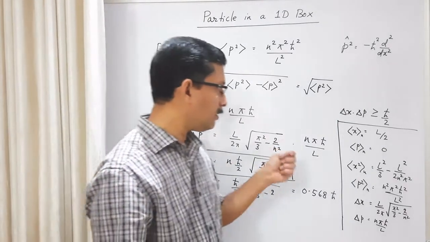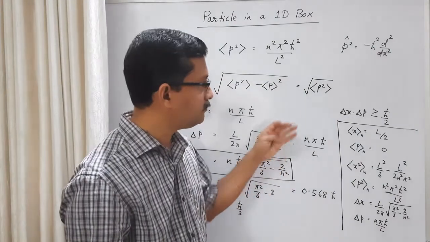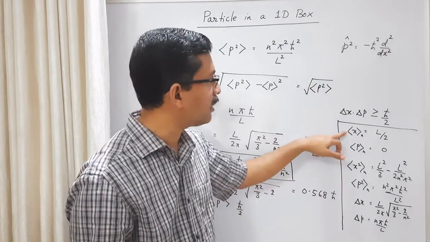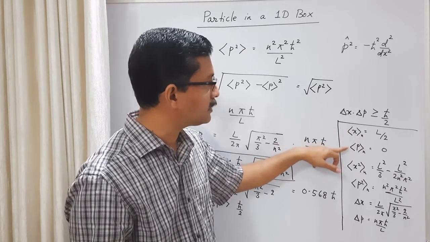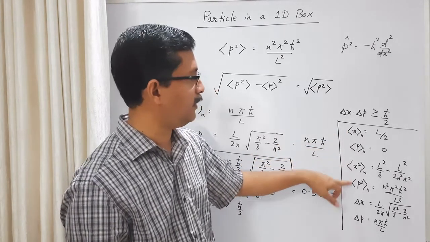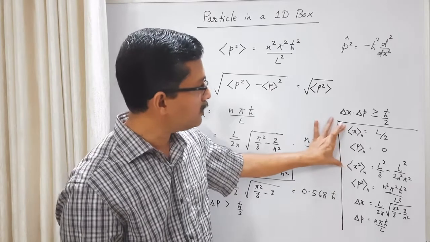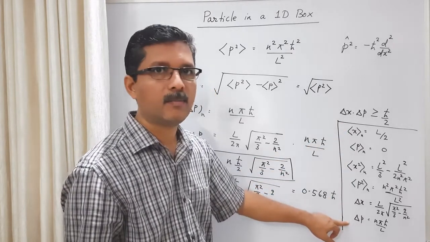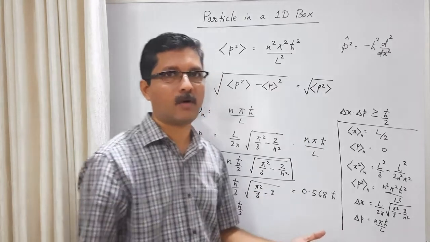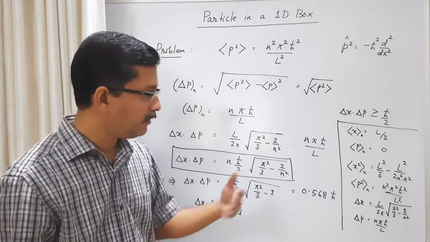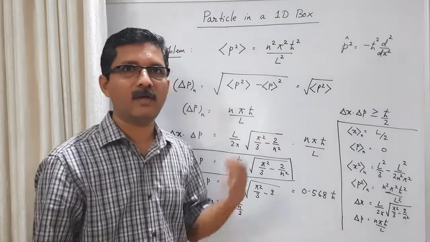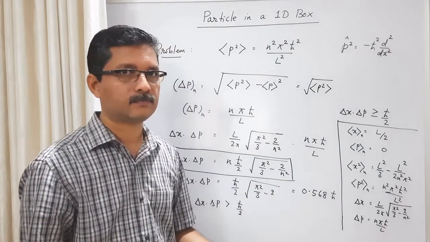For any quantum system, in the one-dimensional case, we should be able to calculate expectation value of x, expectation value of momentum, expectation value of x square and p square, and from these two, uncertainty in x, and from these two, uncertainty in momentum, and then the uncertainty product. When we study linear harmonic oscillator, we will repeat all these calculations for the linear harmonic oscillator also.